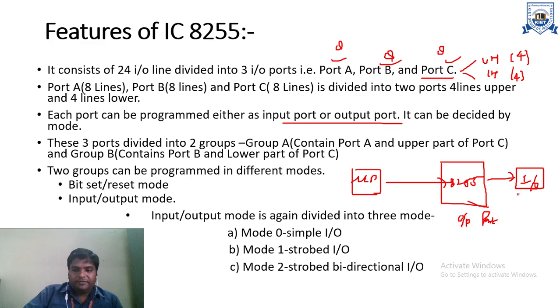If the communication goes from the peripheral to the microprocessor, the port of 8255 will be considered an input port. It totally depends upon which mode we are using. Actually we use two different modes: the bit set reset mode and the input output mode.